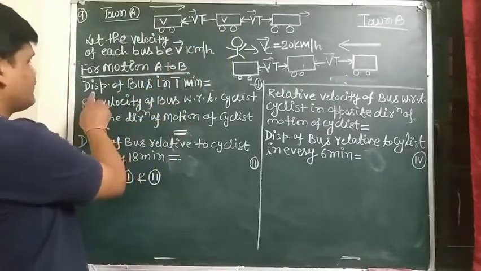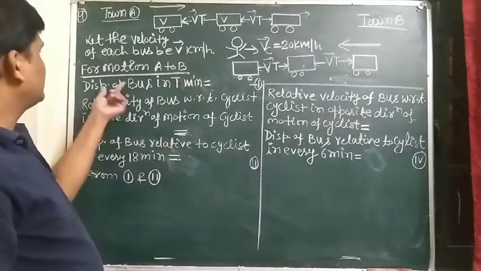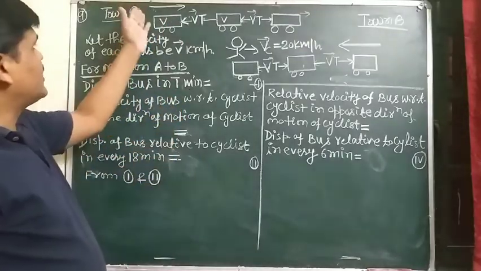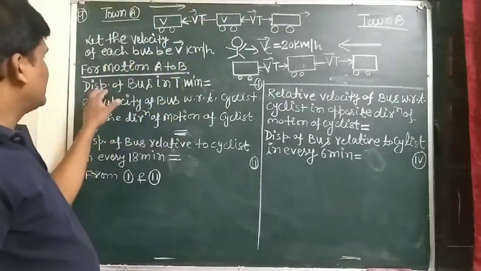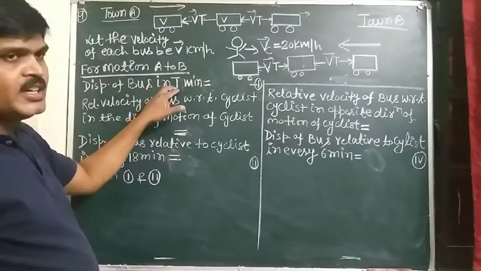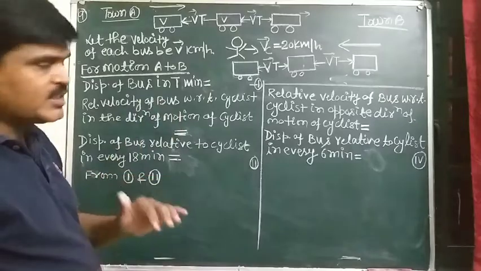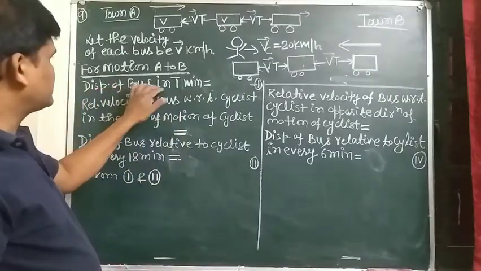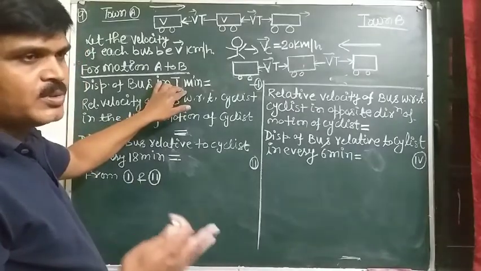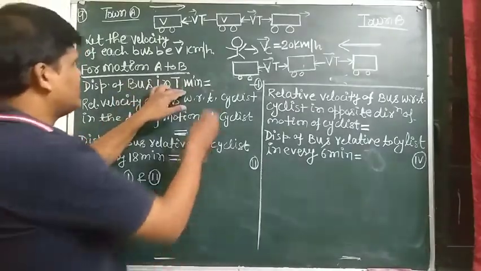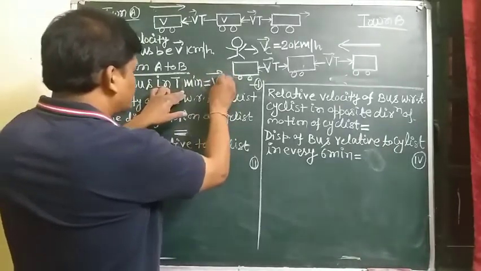First of all, the displacement of the bus in T minutes. The direction of motion from town A to town B is taken to be the positive direction. The bus is moving with a constant velocity, so there is no acceleration. So the displacement of the bus in time T, we know that displacement equals velocity into time, and the velocity of the bus is v.